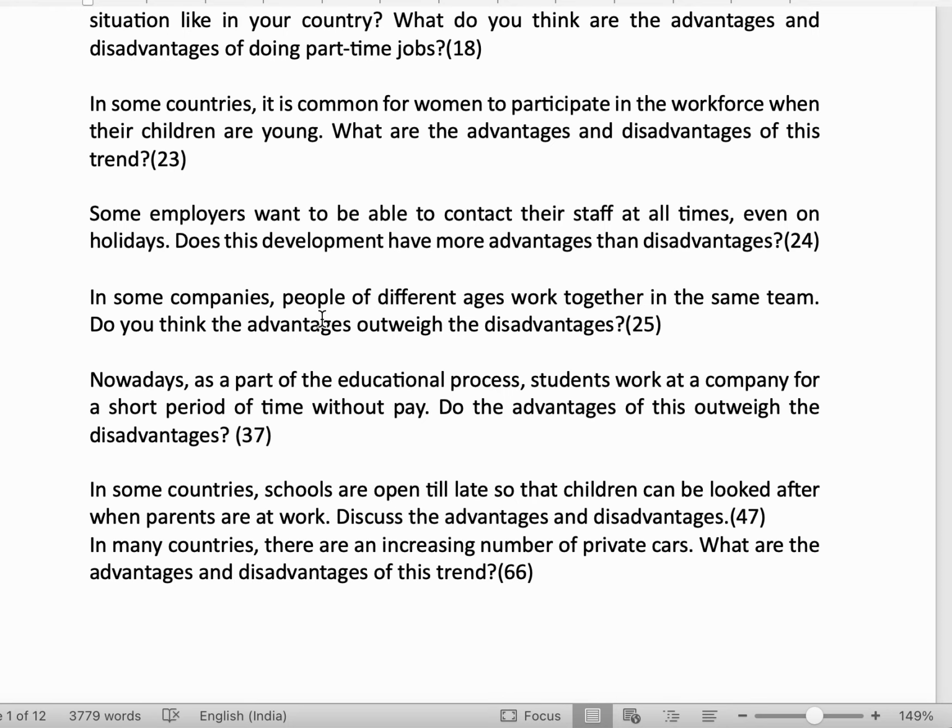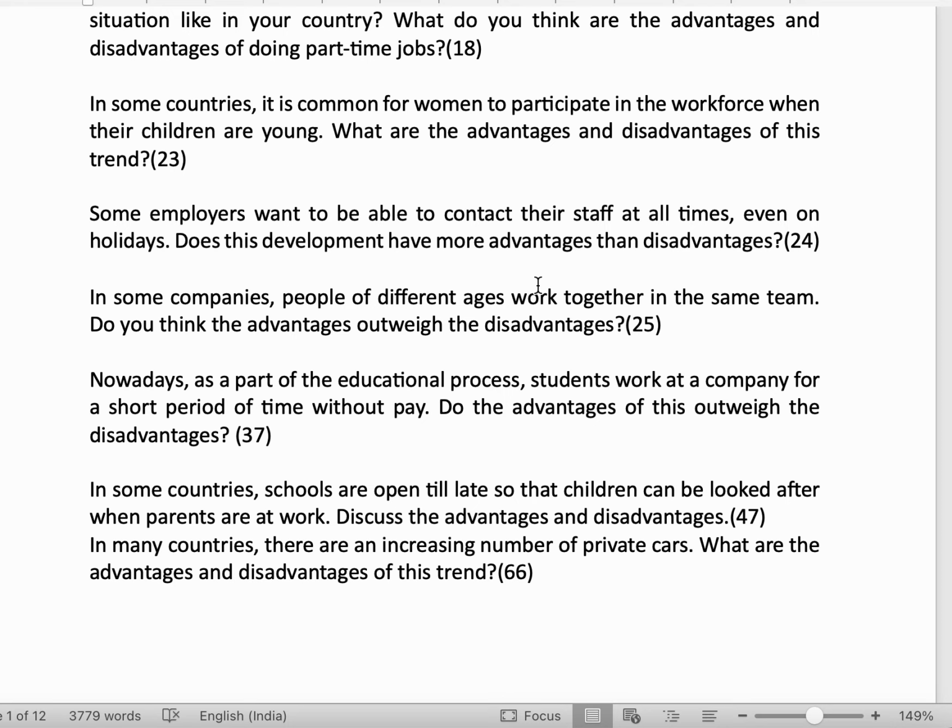Next is: in some companies, people of different ages work together in the same team. Do you think the advantages outweigh the disadvantages? Here it is people of different ages, means in one team there are young people and slightly older people. So here you have to write the advantages.